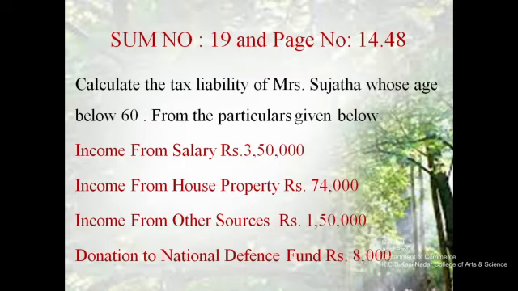From the head of income from other sources, she got rupees 1,50,000, and she has donated to the National Defence Fund rupees 8,000. So based on this information, we have to find out the tax liability of Mrs. Sujata.